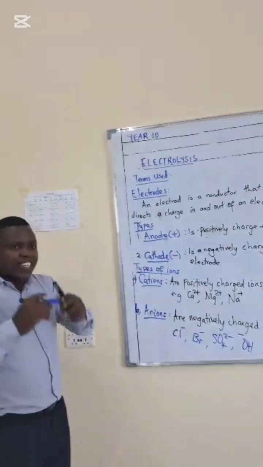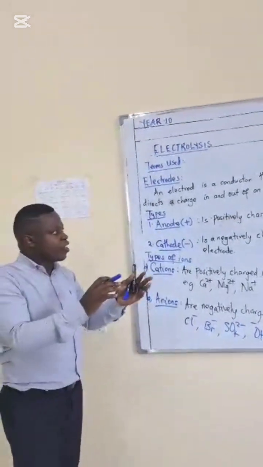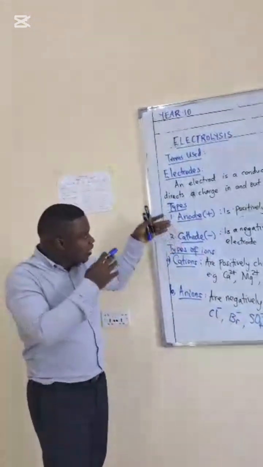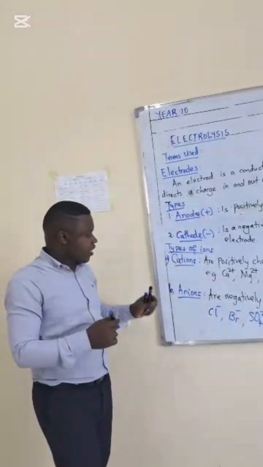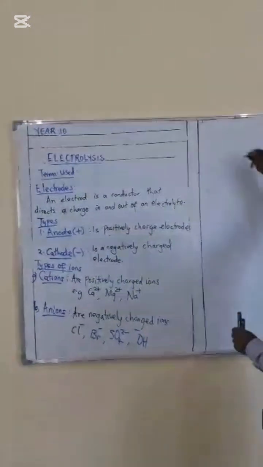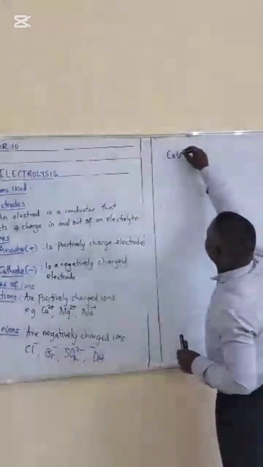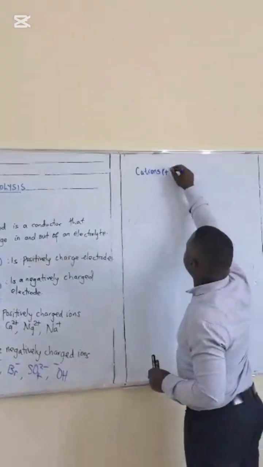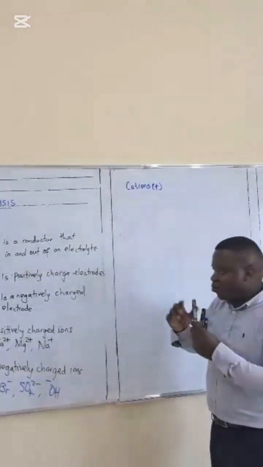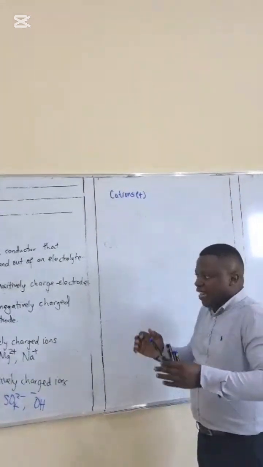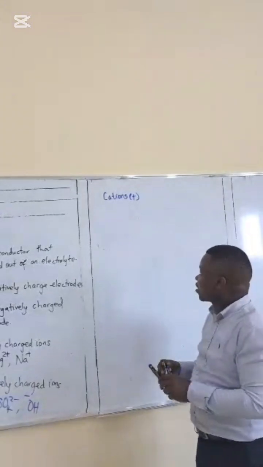Now, the entire basis for electrolysis lies in a student knowing the anode, cathode, cations, and anions. But I'm going to give you a simple method. The cations are positively charged. We're going to follow the rule of electrostatics. Opposite charges are attracted.